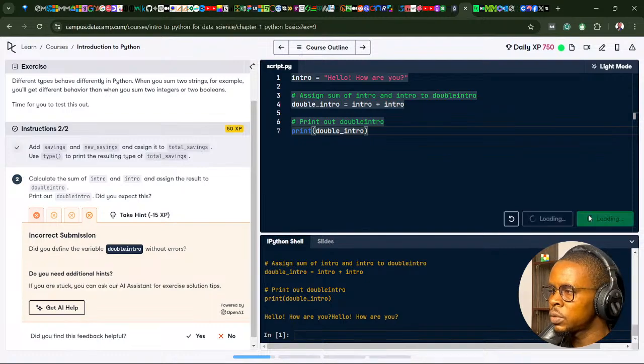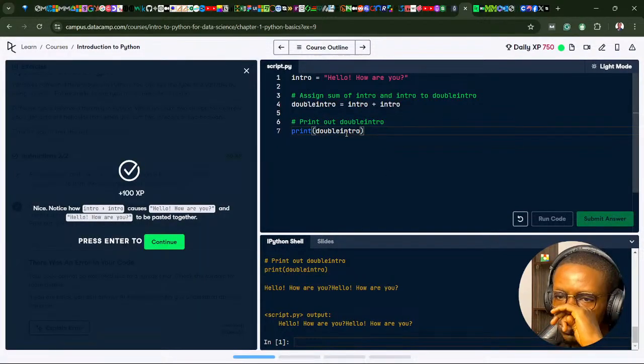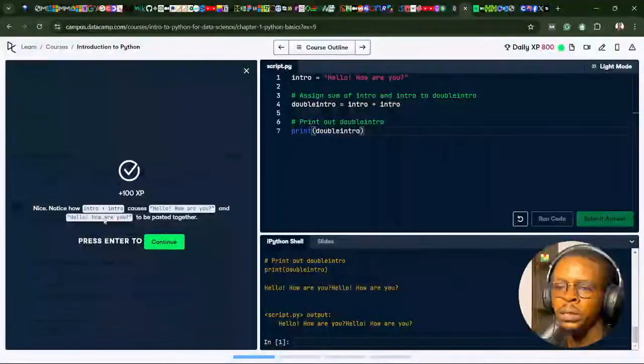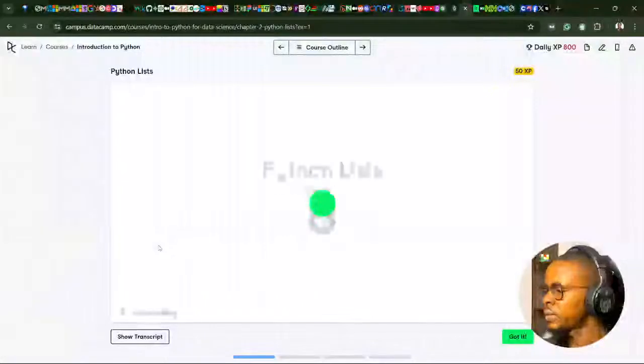Let's submit now. What's the error again? Did you define the variable double intro without errors? So you could see. Nice. Notice how intro plus intro causes hello, how are you and hello, how are you to be pasted together. So interesting introduction to Python here.